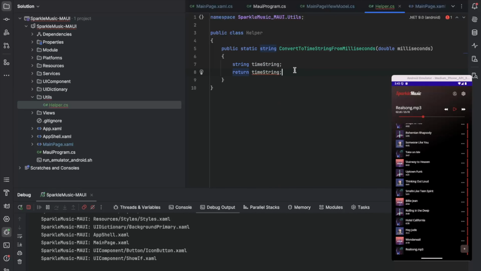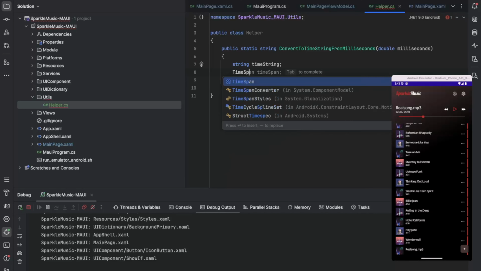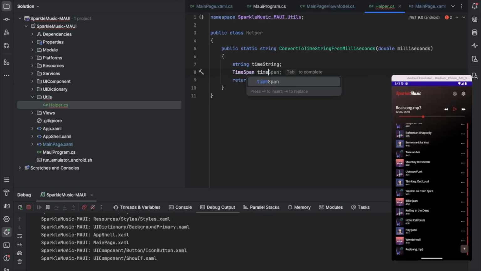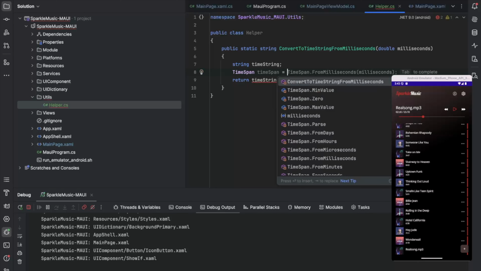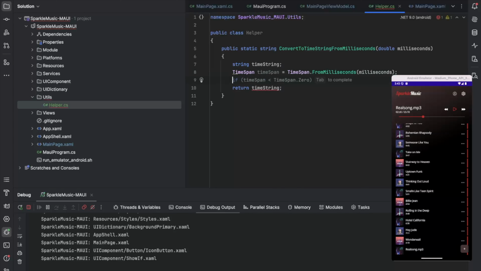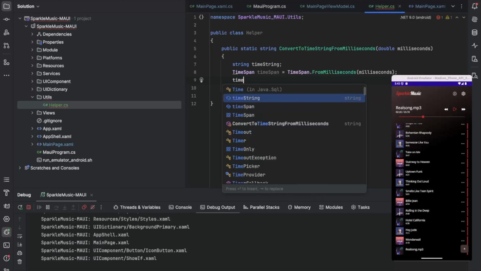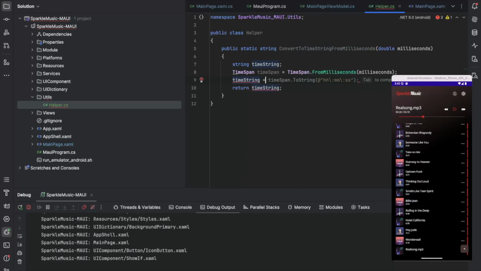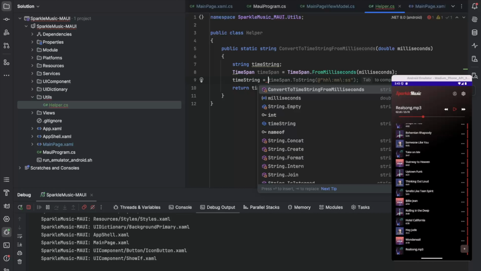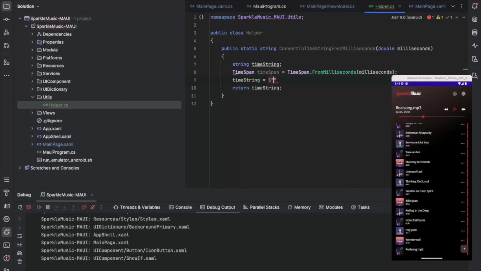Let's create a string, time string, and return the time string. Then what we have to do is create a time span from milliseconds. And then we have to initialize the time string with a string literal, or I don't know, I'm sorry, I really don't know what this thing is called.